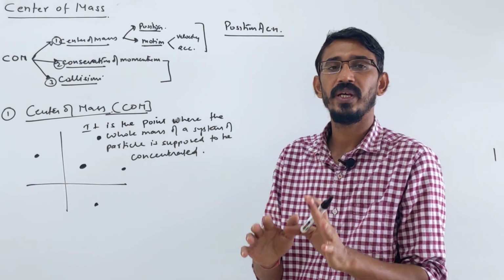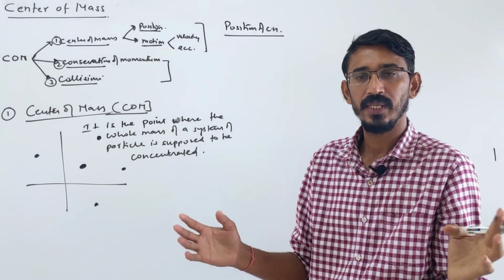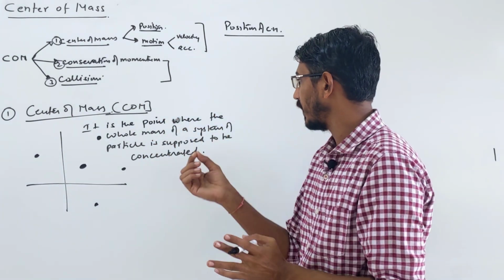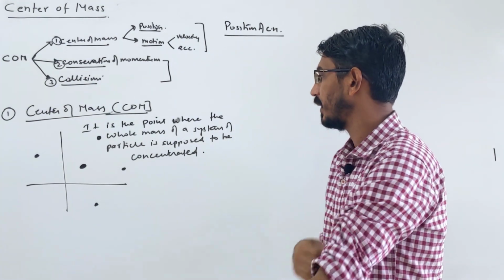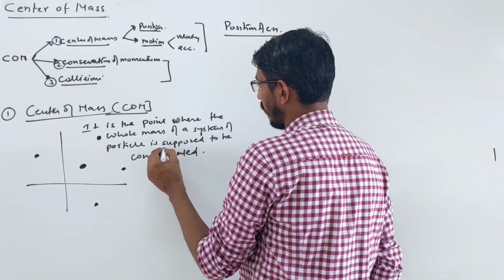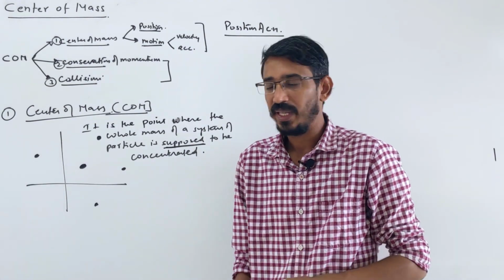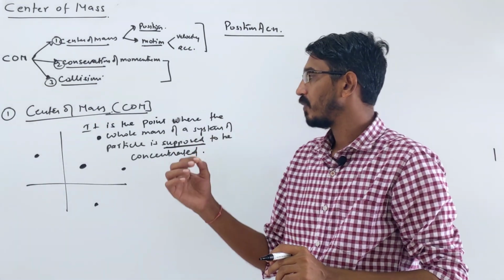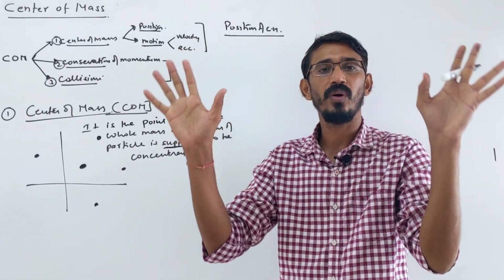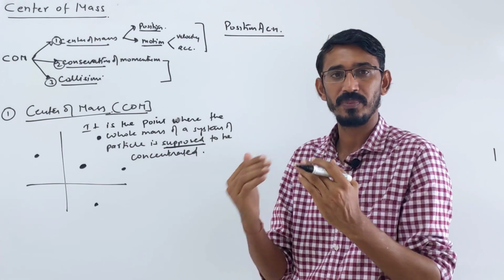It is a point where the whole mass of the system, whether you have 2 masses, 10 masses or 100 masses, the whole complete mass is together. We imagine 1 point, and that point is called the center of mass. I wrote a very important word: supposed to be concentrated. Why I wrote supposed, I will talk about this. We treat it as a point mass.